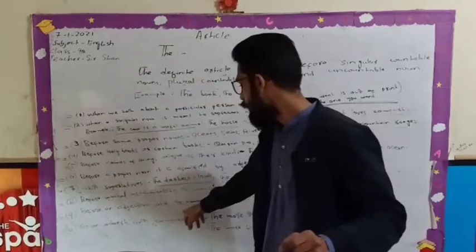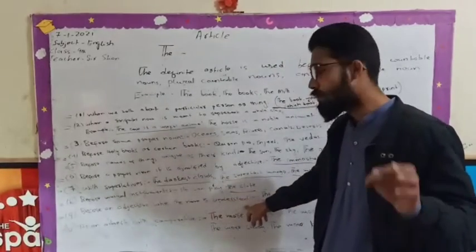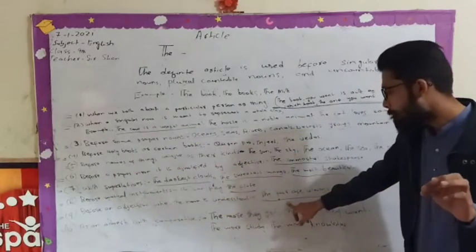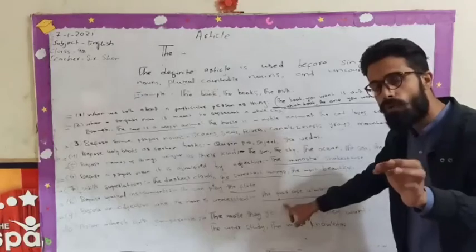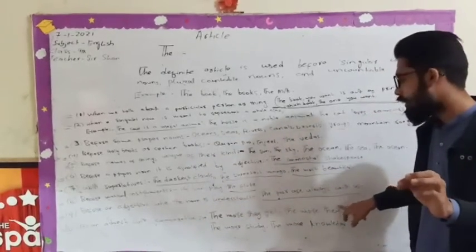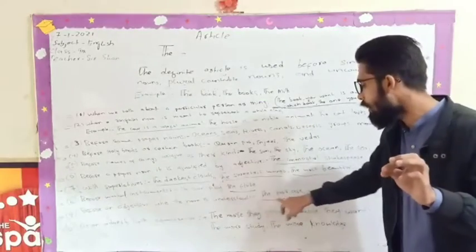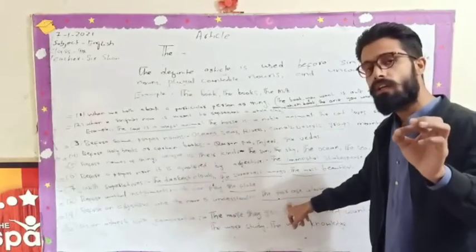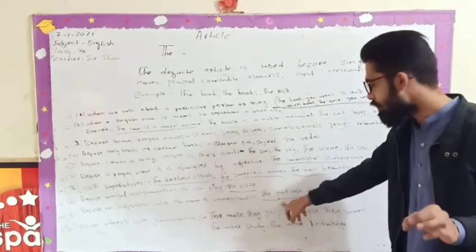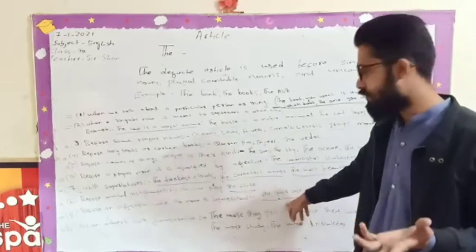Here is the ninth rule. Before an adjective when the noun is understood. How? The poor. The noun is understood. Which is the noun? Poor. The poor are always with us. If I only use poor, poor is singular. If I use the poor, it is plural. That's why I am using are. So the noun is understood, that's why I am putting the poor.